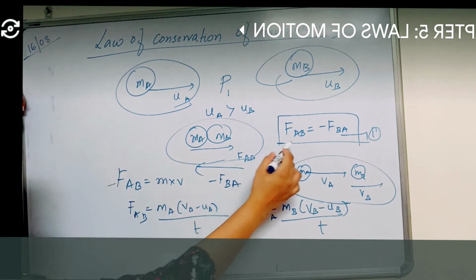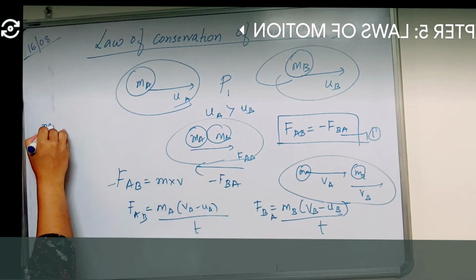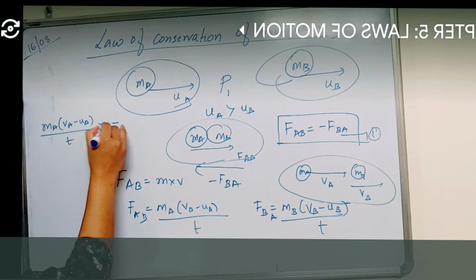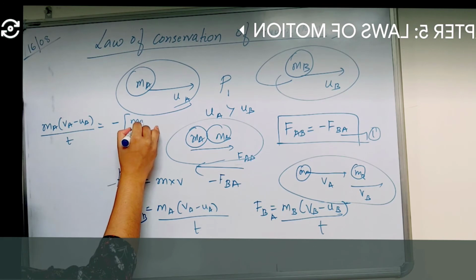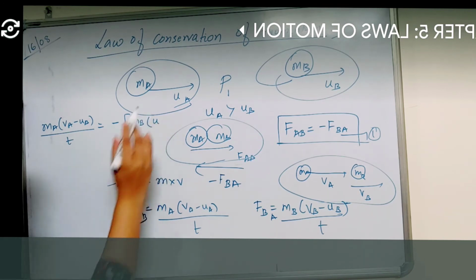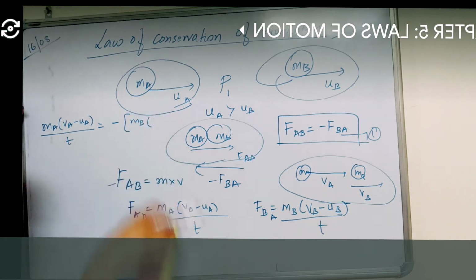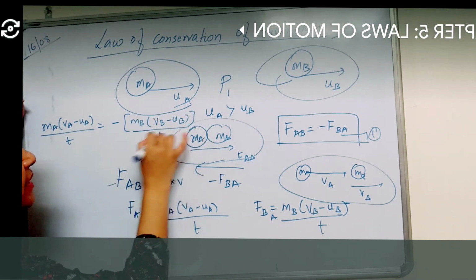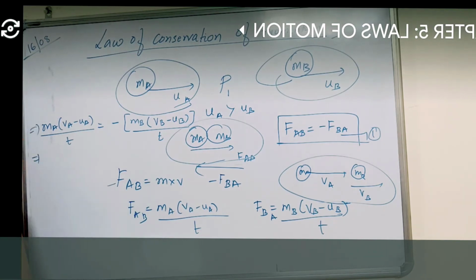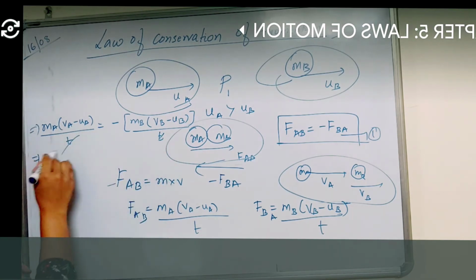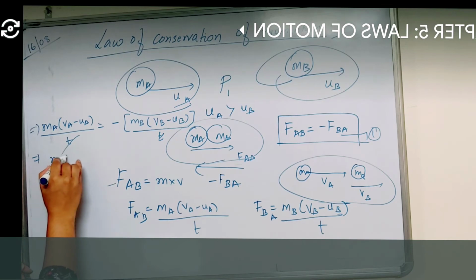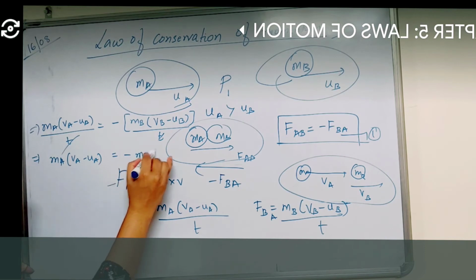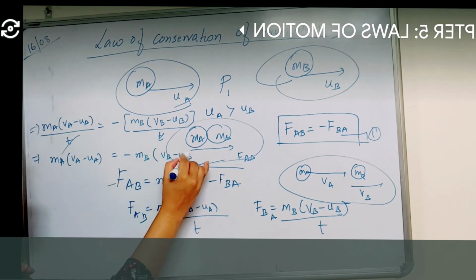So FAB, which is MA into VA minus UA divided by T, is equal to minus of MB into VB minus UB, final velocity minus initial velocity, divided by T. The T will get cancelled. That means MA into VA minus UA is equal to minus of MB into VB minus UB.